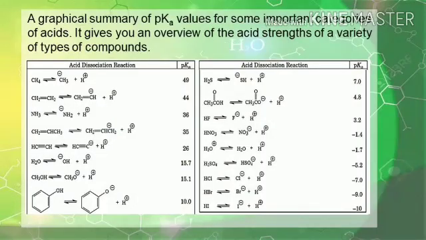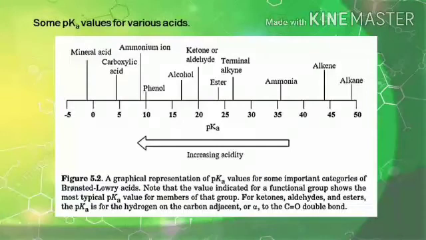Here's a graphical summary of pKa values for some important categories of acids. It gives you an overview of the acid strengths of a variety of types of compounds. Here's another graphical representation of pKa values for some important categories of Bronsted-Lowry acids. Note that the value indicated for a functional group shows the most typical pKa value for members of that group.